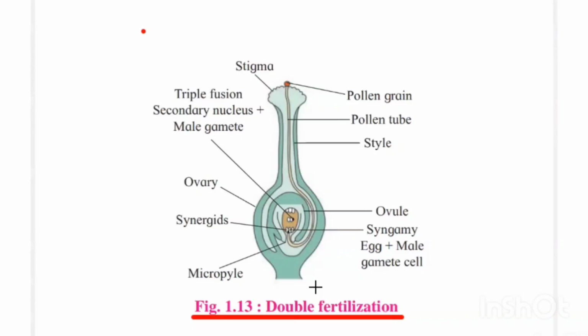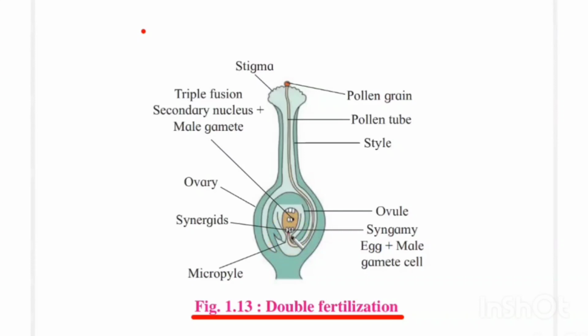As we know, when development of the male gametophyte occurs, at that time two male gametes are produced in the pollen tube, and the pollen tube enters the ovule through either porogamy, mesogamy, or chalazogamy. In this diagram, the pollen tube enters the ovule through porogamy, means through the micropylar opening. And when this pollen tube enters the ovule, it ruptures any one of the synergid cells. The two synergid cells are present and surround the egg or female gamete.